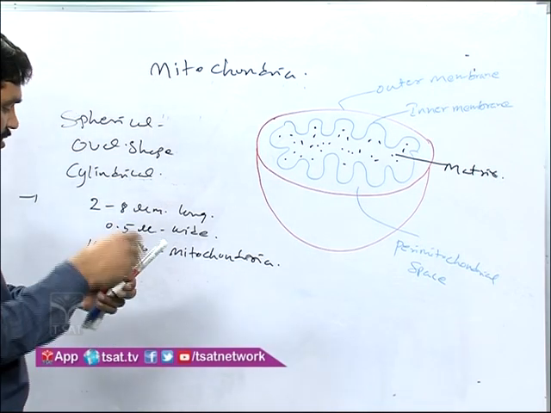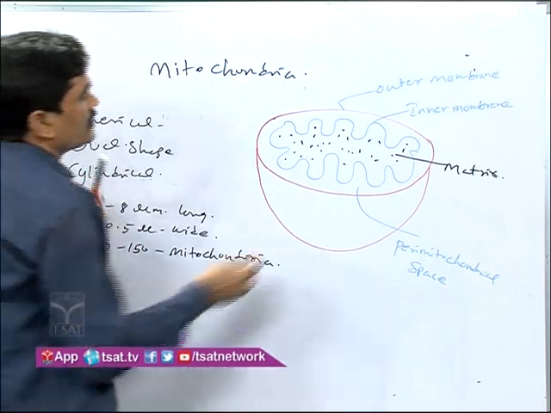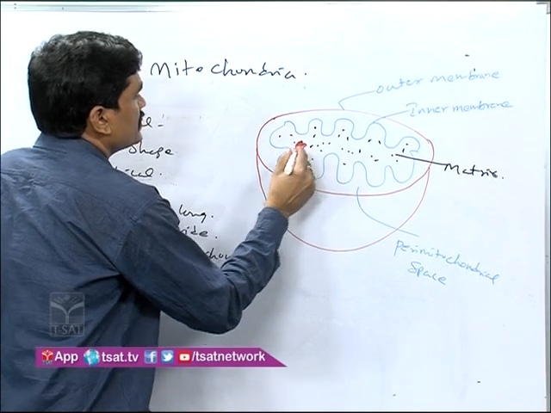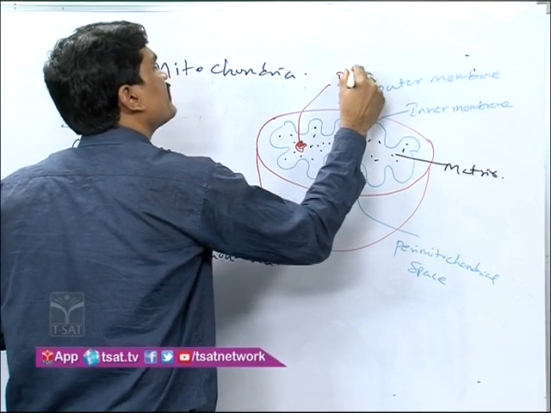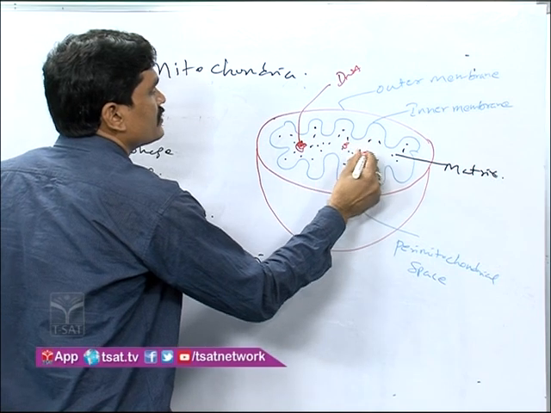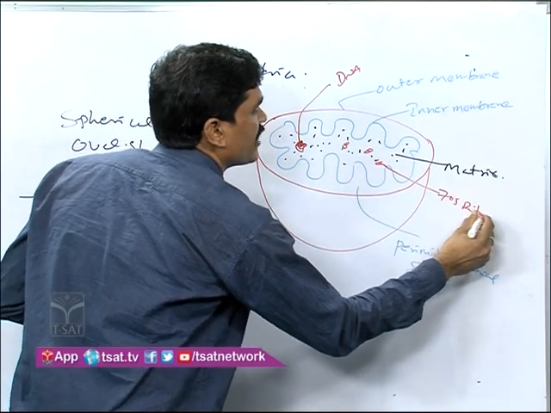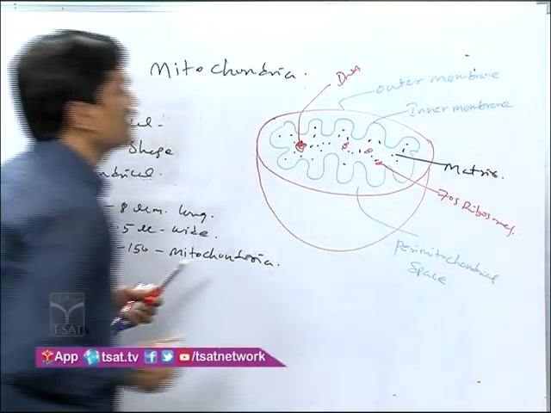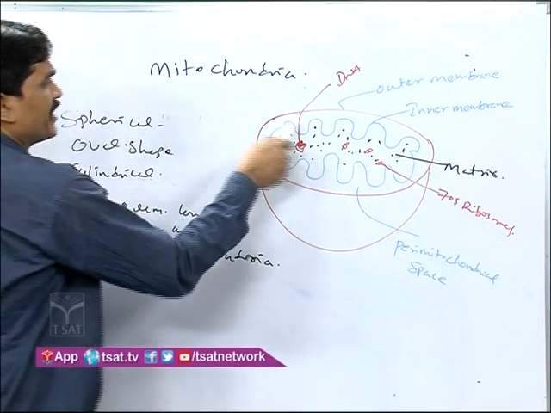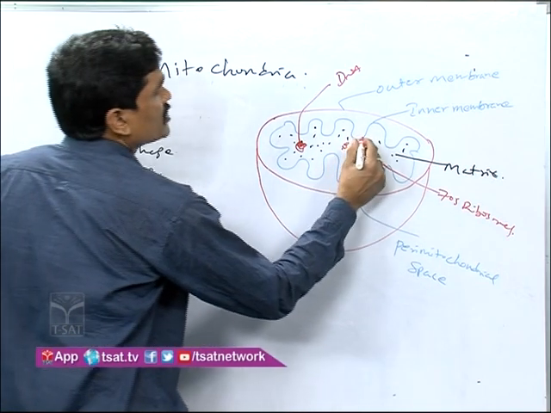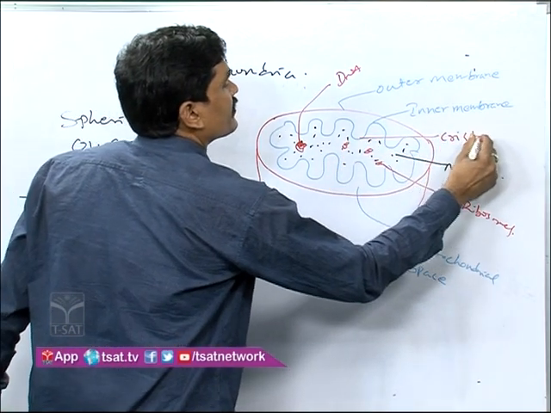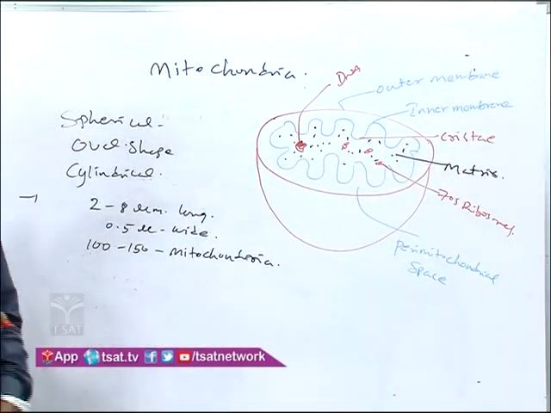In the matrix there is one small DNA and 70S ribosomes. The inner membrane is thrown into folds, and those folds are called cristae. They extend into the matrix.